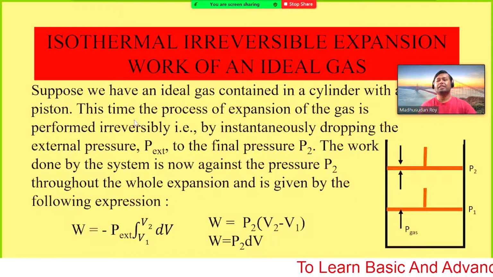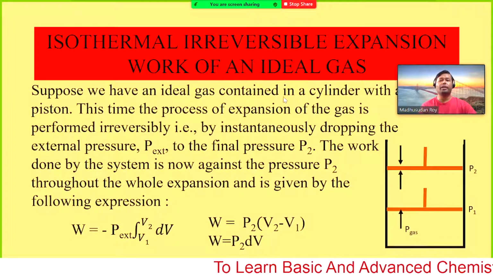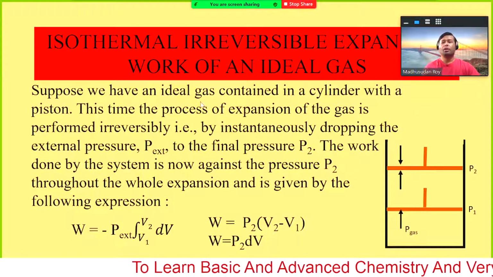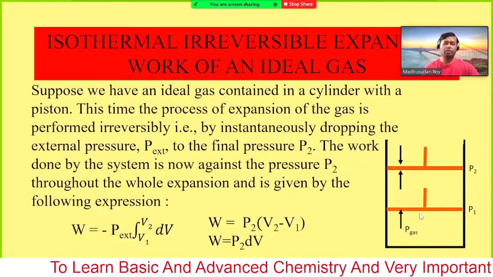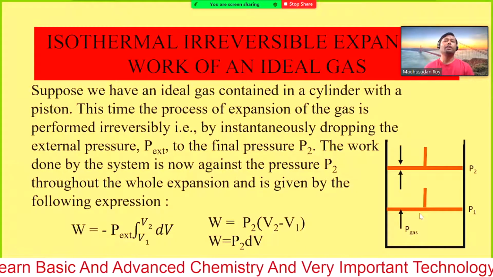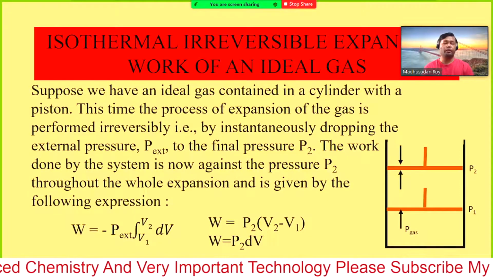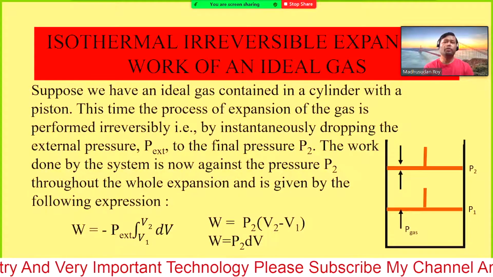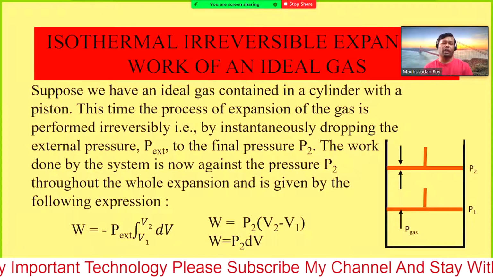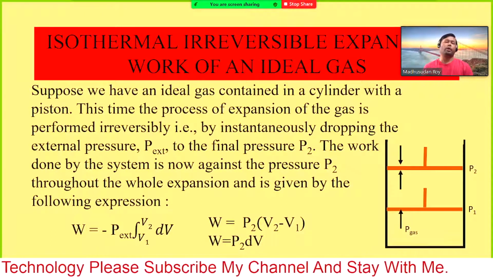So suppose we have an ideal gas contained in a cylinder with a piston. Last class we mentioned a frictionless piston, but actually we do not have any frictionless piston. So today we will just mention a piston.